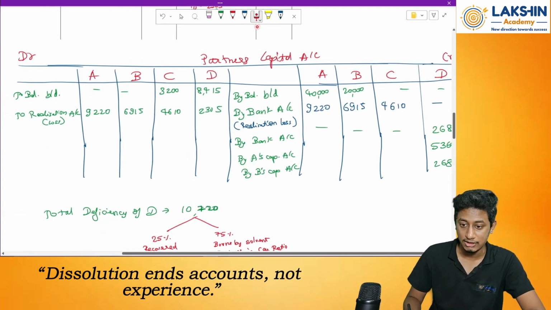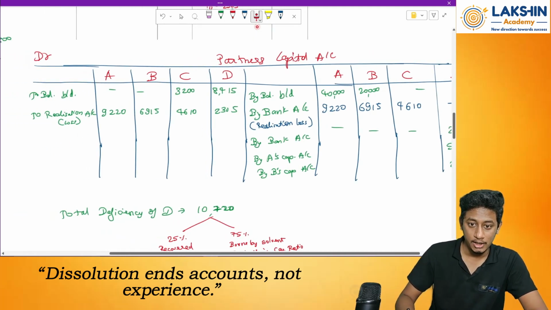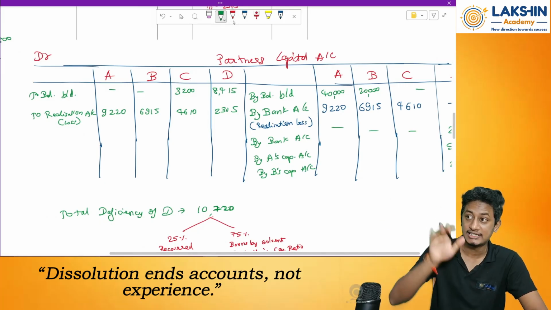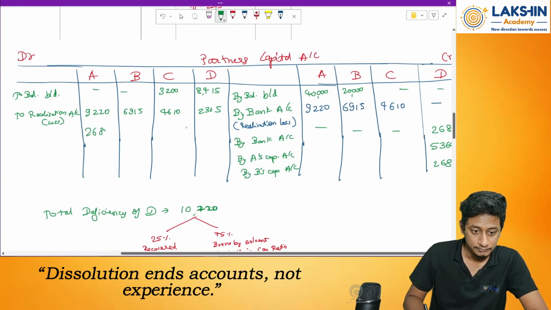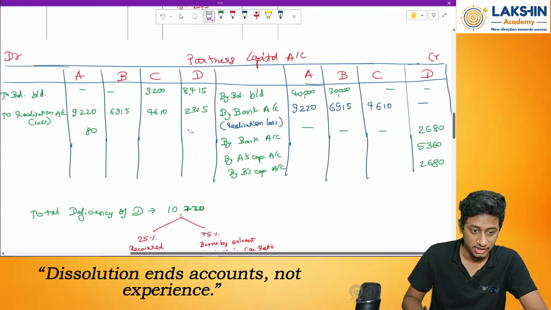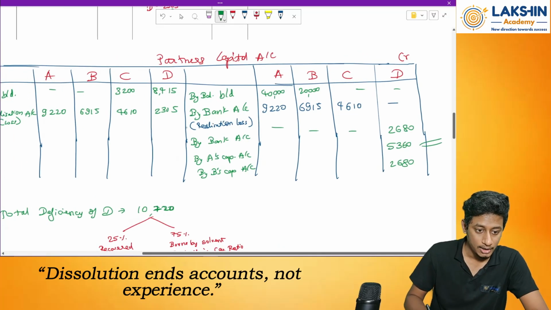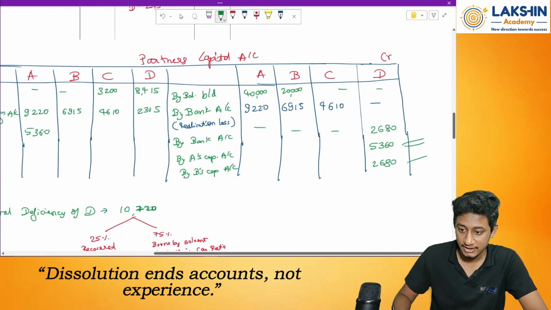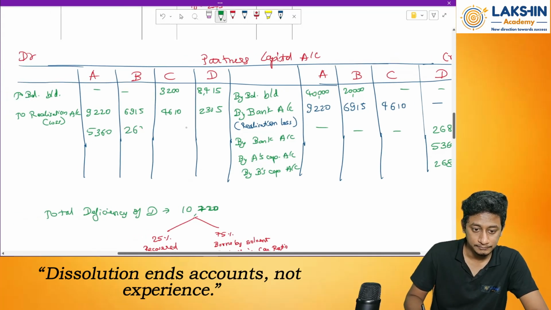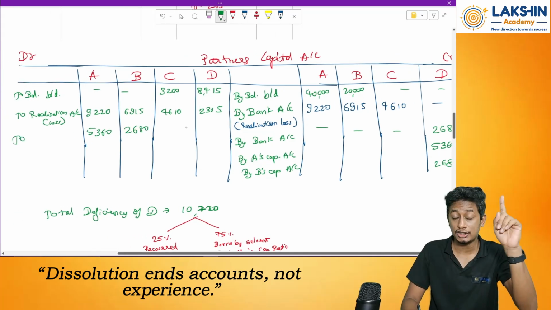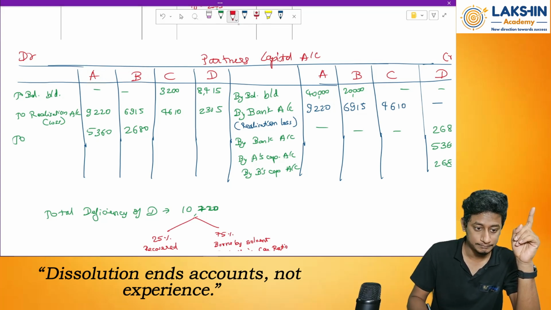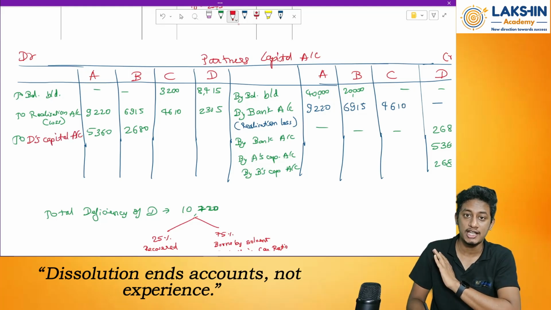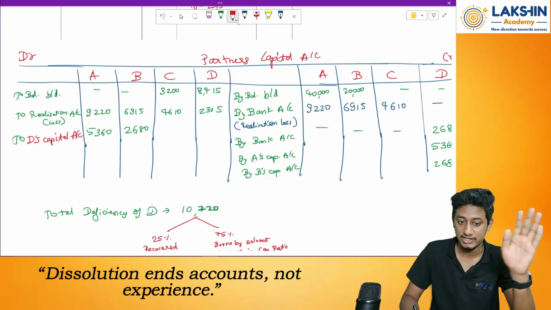Now come to A's account. Mr. A has shared some deficiency, which means his capital will reduce. So in Mr. A's account, pass the entry 2680, that is the deficiency, 5360. That is the deficiency shared. Then Mr. B has shared 2680. The entry will be the same as your goodwill adjustment. Since I am taking the amounts in the A and B columns, the entry will be to the D column, to D's capital account. Mr. C is not sharing any deficiency, so it is nil. Done?